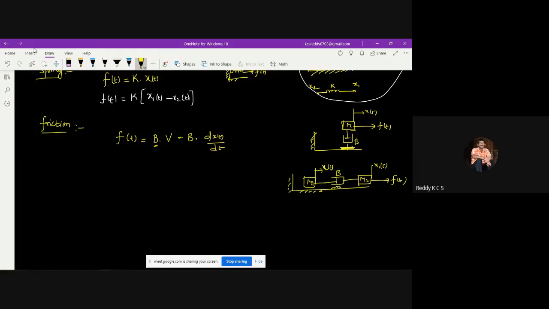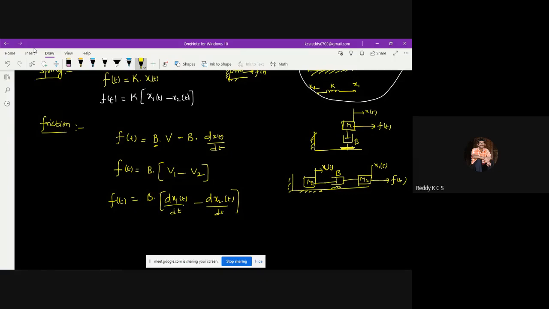So how do we calculate the applied force? It is equal to B into the velocity of this particular mass minus the velocity of the other mass, that is B into V1 minus V2. So B into dx1 of t by dt minus dx2 of t by dt. Likewise, we can write for the two elements. So these are the three elements present in any linear or translational motion.